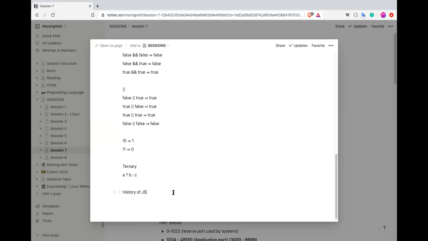In 2009, when ES5 was finalized, all of the browsers started implementing ES5, and if you build your website, your web application, using ES5, it will work across all the browsers. You don't have to worry that it will work in one browser and won't work in another browser. Okay? That case was removed from 2009.